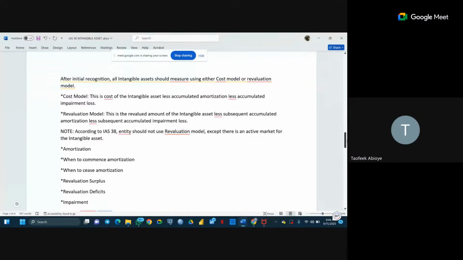We can also have either upward revaluation or downward revaluation. Note that according to IAS 38, an entity should not use the revaluation model except there is an active market for the intangible asset.